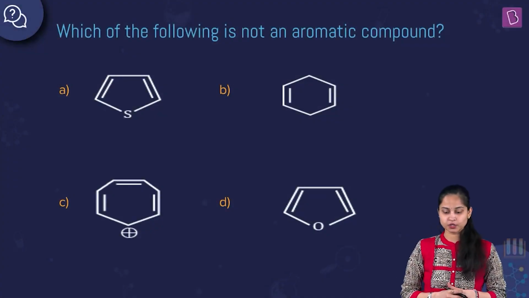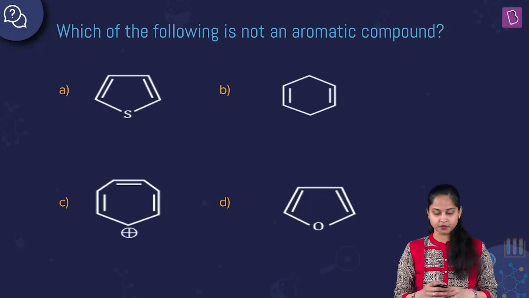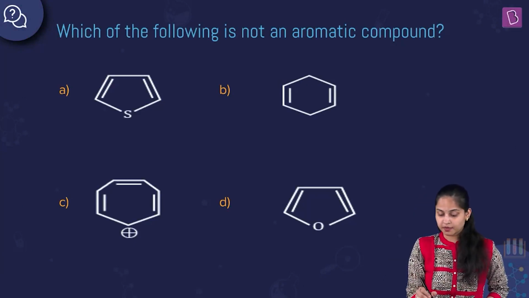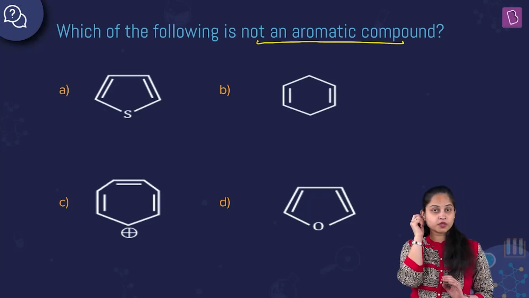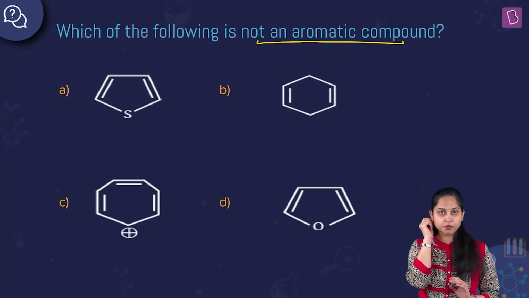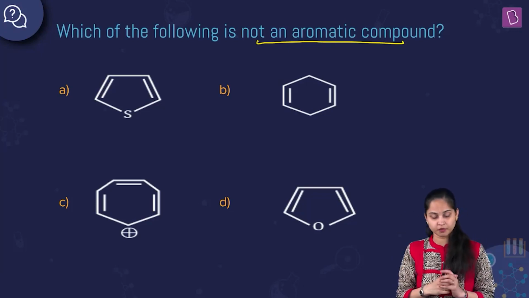The question here is, which of the following is not an aromatic compound? Not an aromatic compound. Okay. Following options have been given to us, A, B, C and D, and we need to find out which of the particular compounds given in the options is not an aromatic compound.